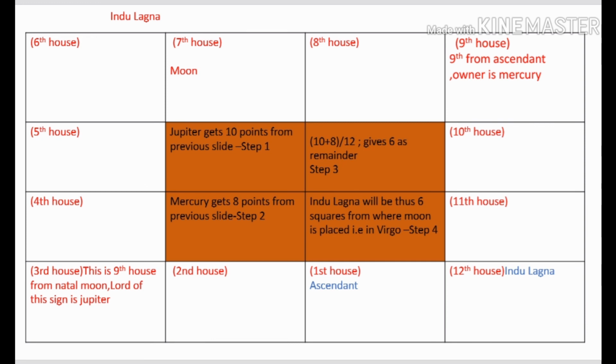There are two special cases. In step number 3, if the remainder came as 0, then the 12th house from the moon becomes the Indu Lagna. If the remainder came as 1, then the sign where the moon is placed, that itself becomes the Indu Lagna. So these are two special cases which we must remember. Otherwise, the calculation which I showed you is valid and the remainder will always be between 0 and 11.